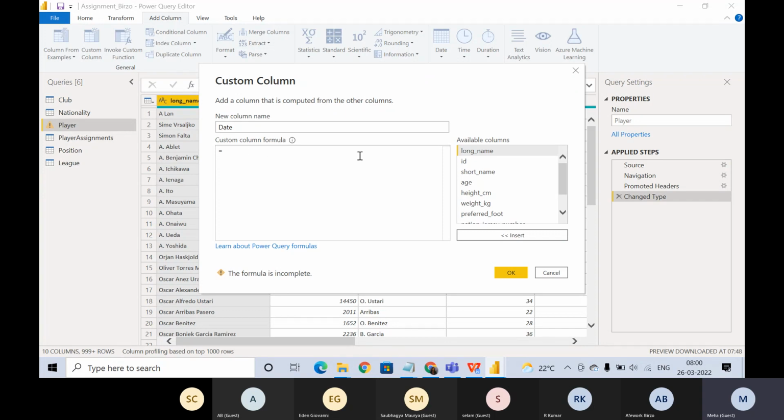This query will use the other columns to create a new column, but it will add a column in a particular table. See, I am in player, so in player we have these many available columns, and whatever you create here will get added to this particular table. Once you add, it will show one column at the bottom, called date.